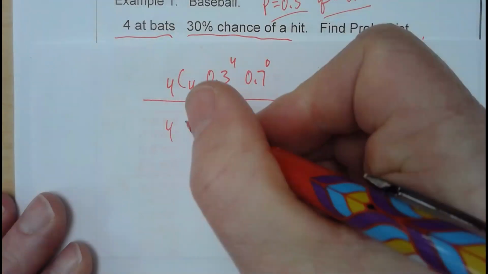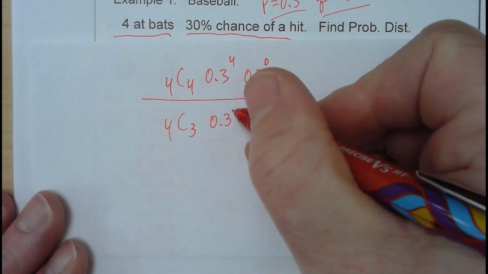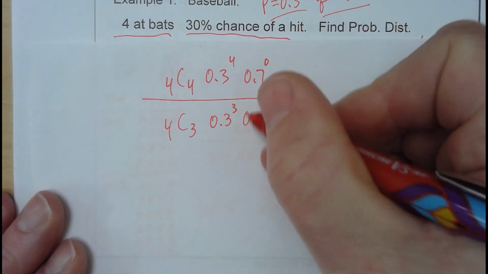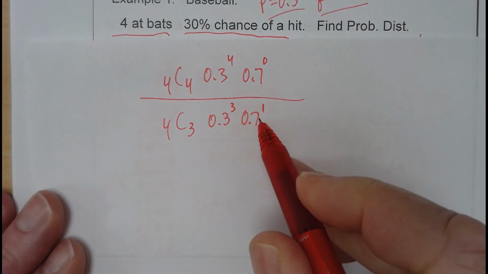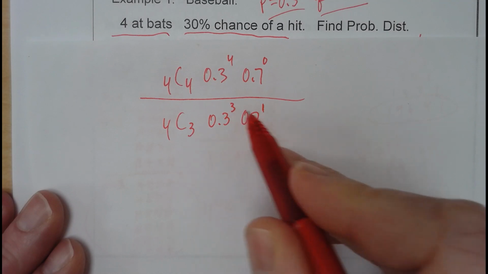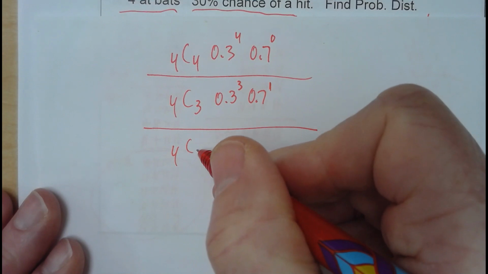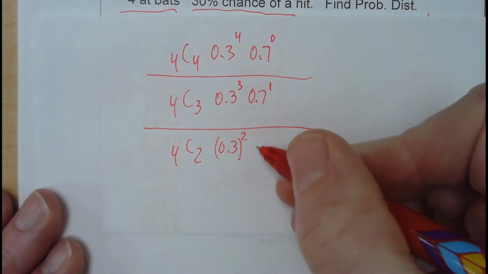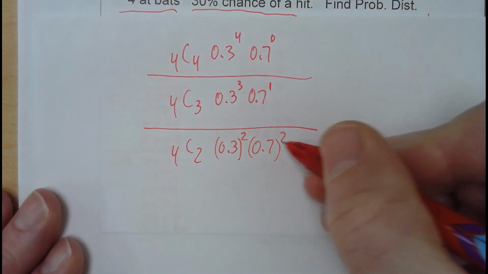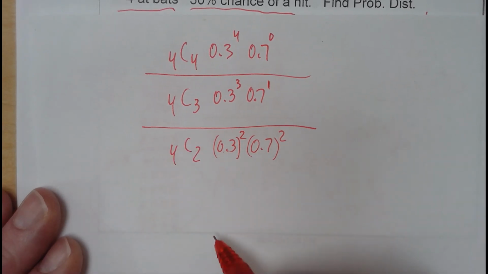So then we do 4C3, 0.3 to the 3rd power, and then 0.7 to the 1st power. So this would be 3 hits and 1 no hit, probability against. So this matches this plus this equals that. Then we got 4C2, 0.3 to the 2nd power, and 0.7 to the 2nd power. So this is a probability of 2 hits, 2 no hits, and these are all the arrangements of 2 hits, 2 no hits. And that's 6.